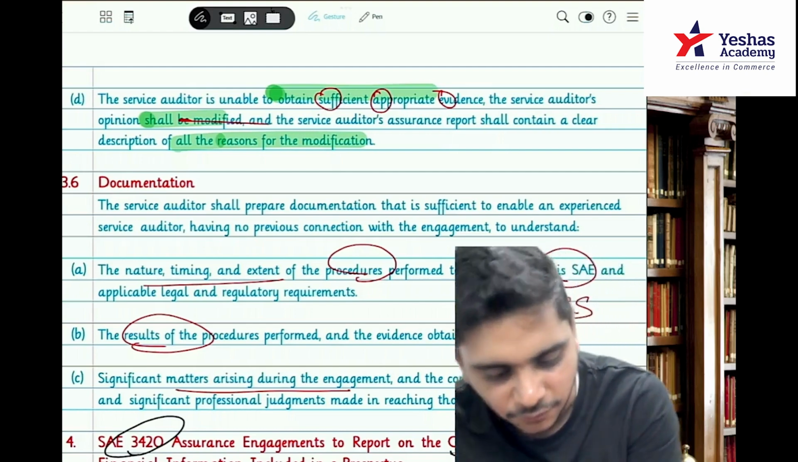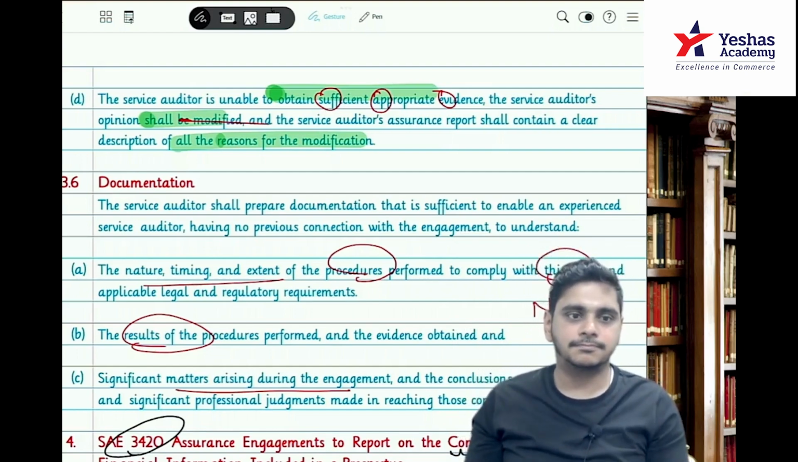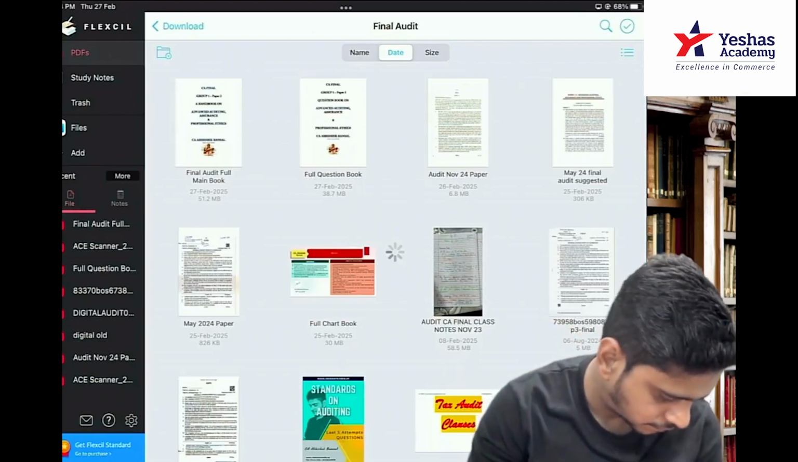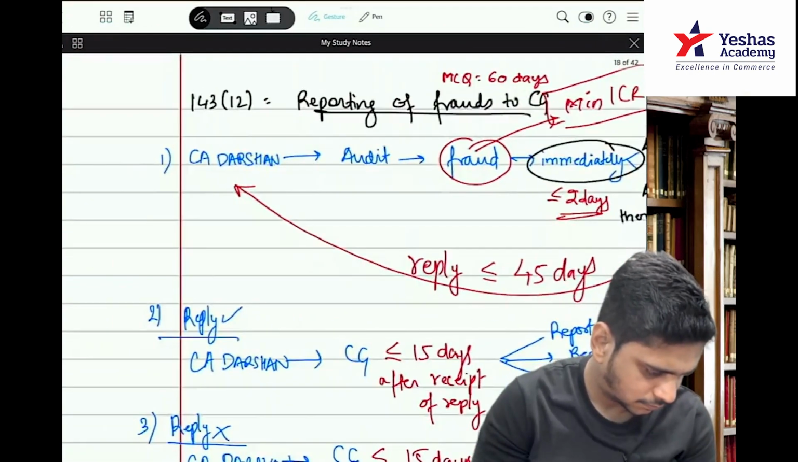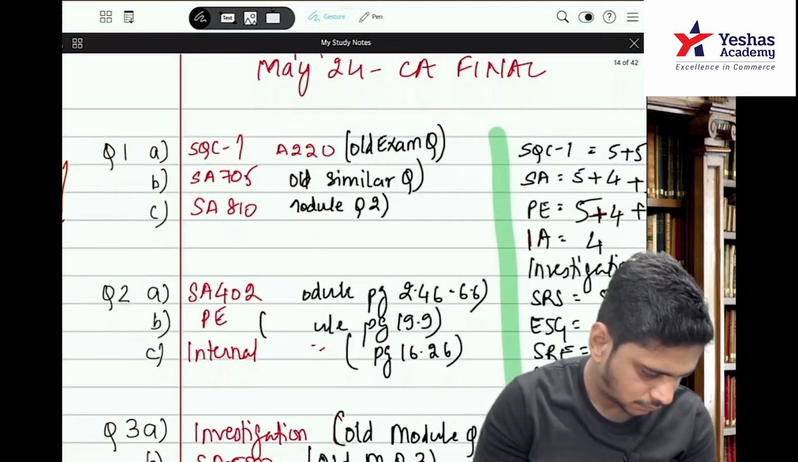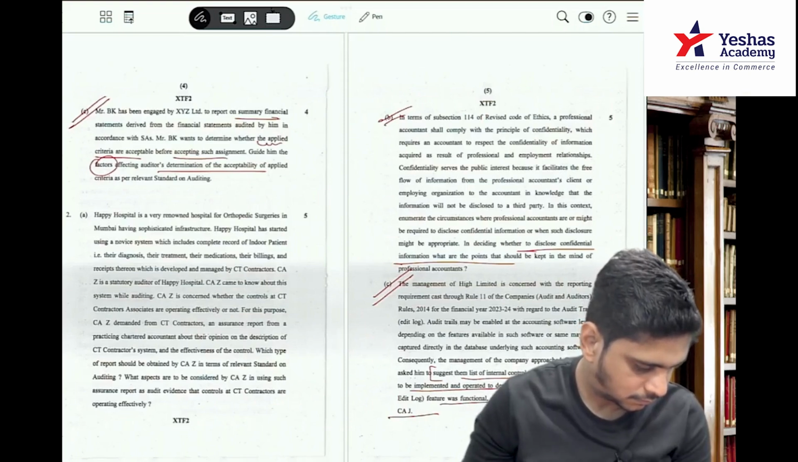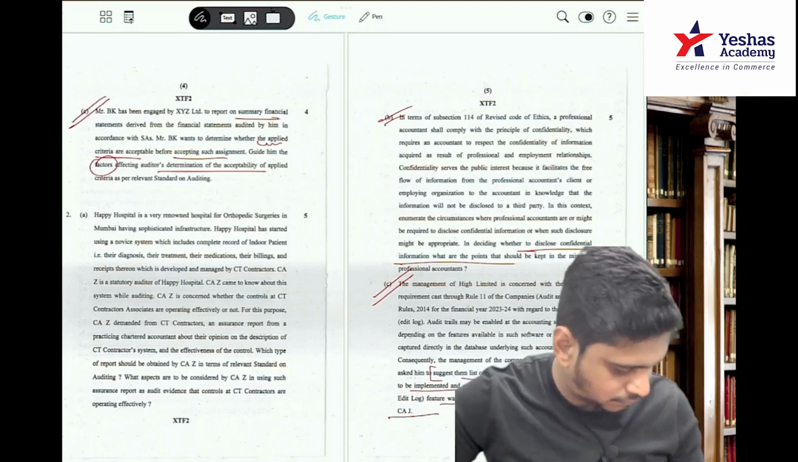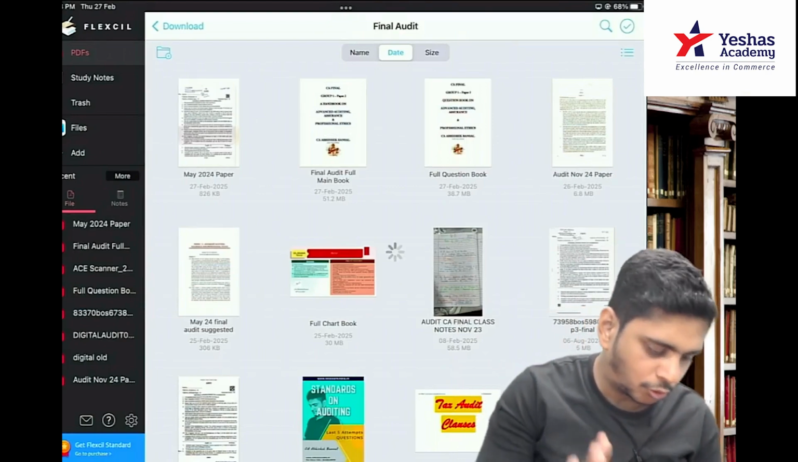Have you understood SA 3420? Easy it is. Now, hold on. You don't open any book.